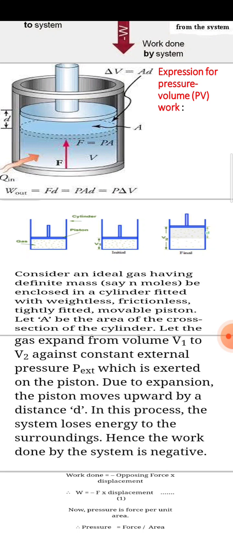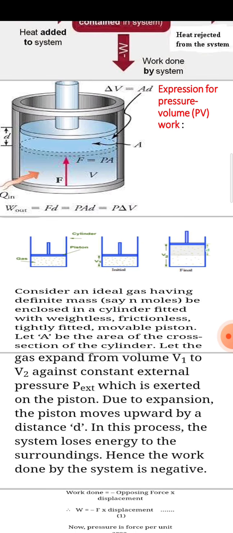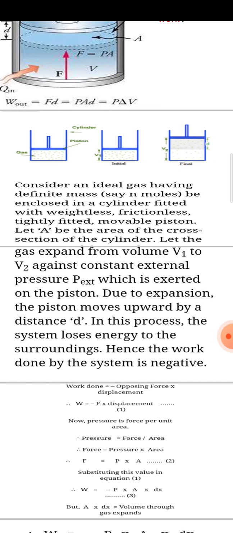So in this process, the system loses energy to the surrounding. Hence, the work done by the system is negative. See here there is a gas cylinder which is filled with the gas. Now the gas expands. Due to expansion, the piston will move upward through a distance d, and that will lose some energy to the surrounding.